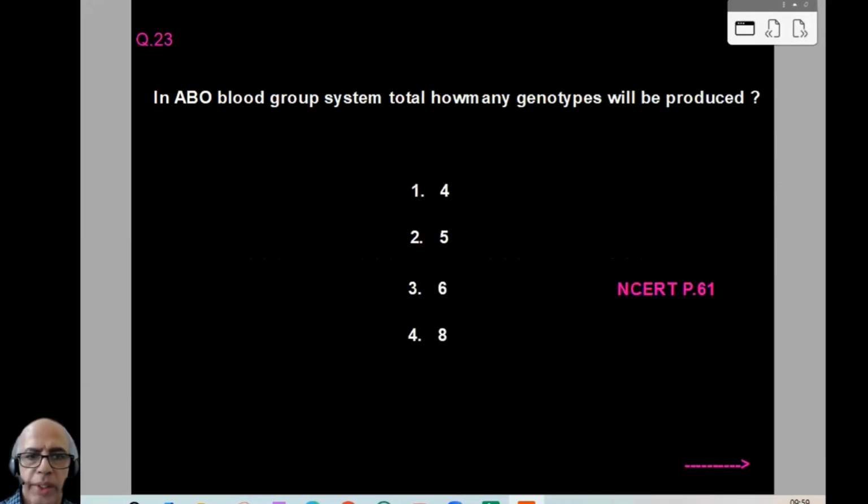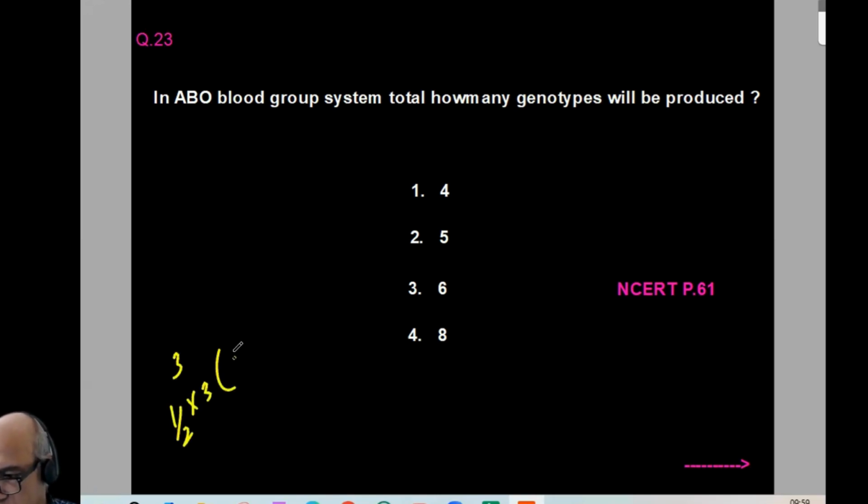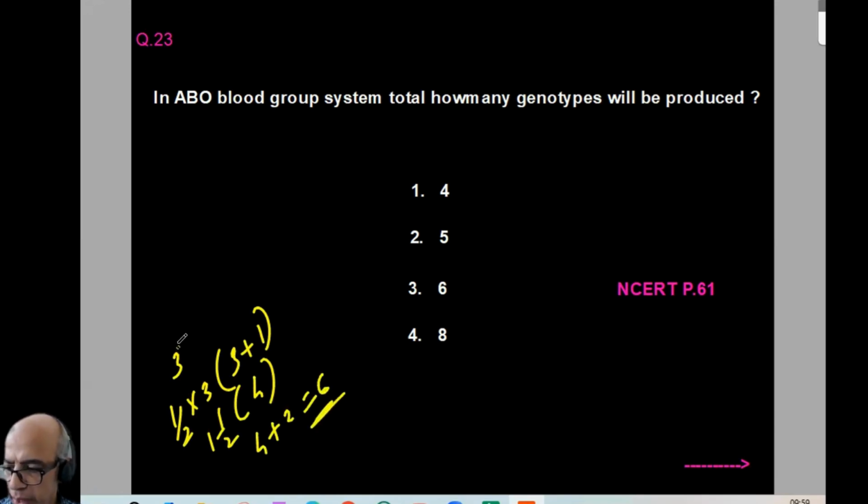Now coming to 23. In the ABO blood group system, in total how many genotypes will be there? We can find there will be 3 alleles. When multiple alleles are given, to find the number of genotypes there is a simple formula: n(n+1)/2. The value of n here is 3. So half into 3 into 3 plus 1: half into 3 is 1.5, 1.5 into 4 is 6. So option-wise, it is 3. For 23, I think you are able to follow.